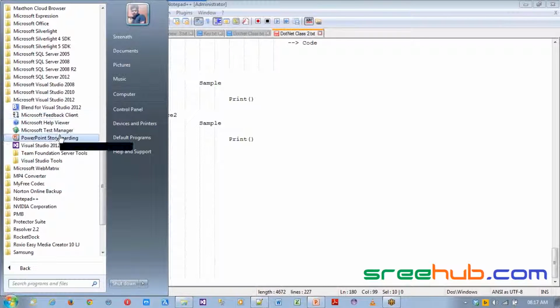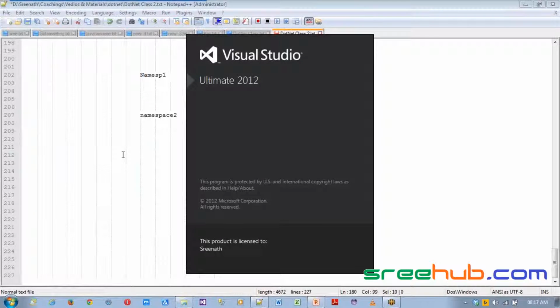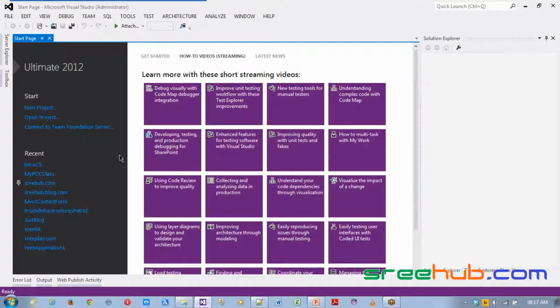I have the 2012 licensed version. This is the main editor we have, a very powerful editor where you can create many types of projects.